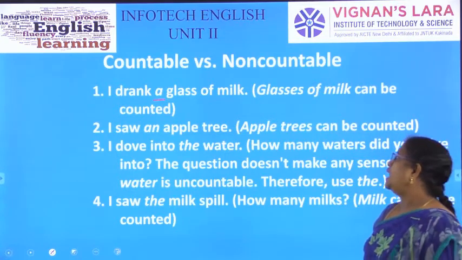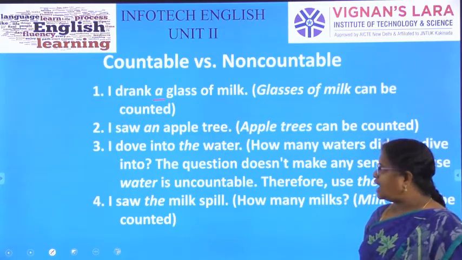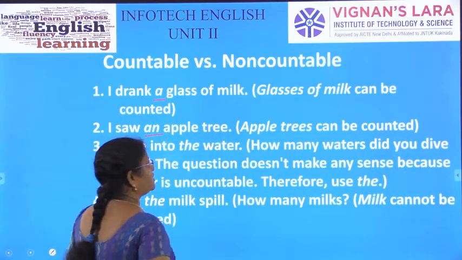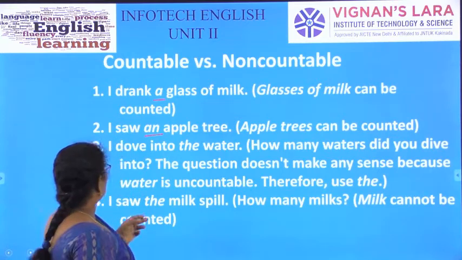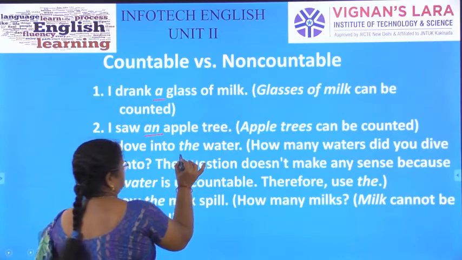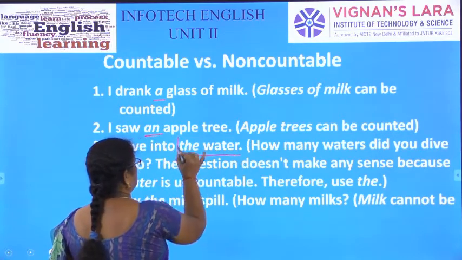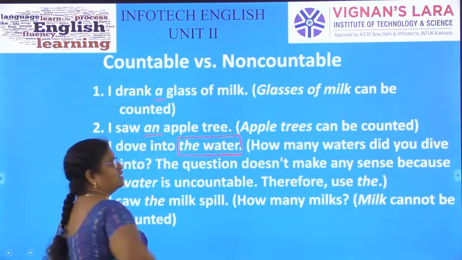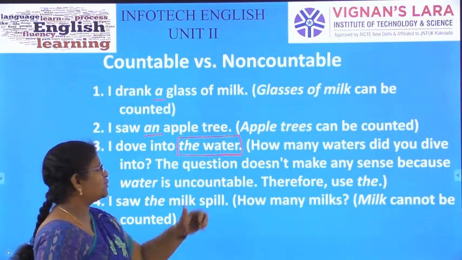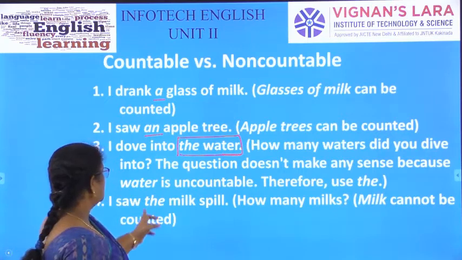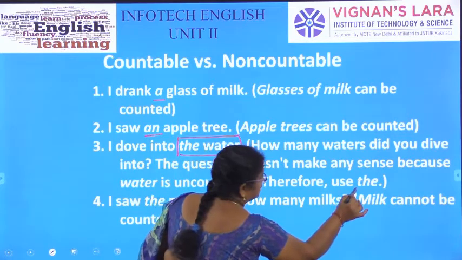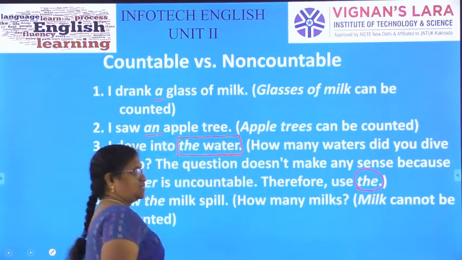I saw an apple tree. Apple trees can be counted. Apple trees are countable nouns. Okay. I dove into the water. This water is uncountable. We are using the. If we ask how many waters did you dive into, the question doesn't make any sense because water is uncountable. So we use the before water.